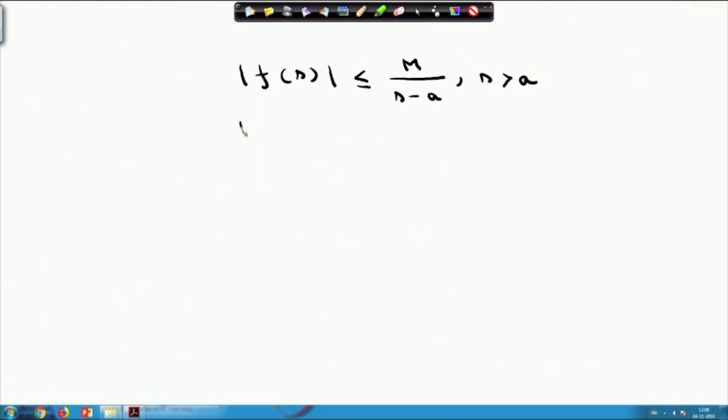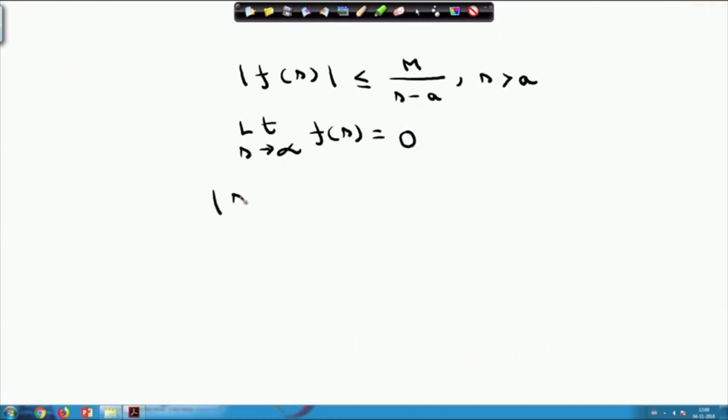Therefore, whenever limit s approaches infinity, since the absolute value of the Laplace transform of a function is less than or equal to M by s minus a, this value should equal 0, because this is M by s minus a. So, you are getting the limit as s approaches infinity of F(s) equals 0.